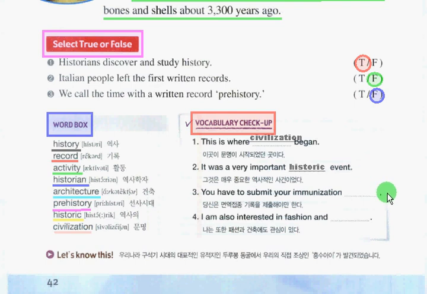How about number 3? The answer is record. You have to submit your immunization record. And last, number 4, the answer here is architecture. I am also interested in fashion and architecture.